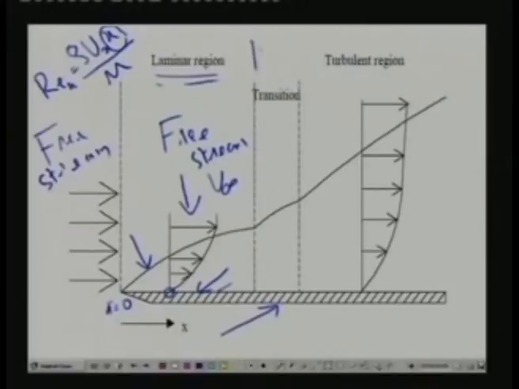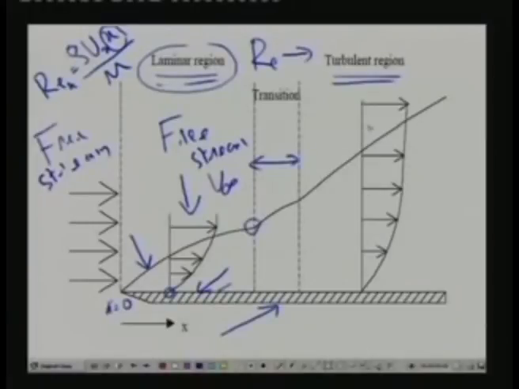That means the Reynolds number increases in this direction. So to start with, we have a laminar region where the Reynolds number is small, and as I said, at a certain critical Reynolds number the flow changes from laminar to transition. So you have a transition regime here. The transition regime continues to a certain extent, and again at a certain point the flow transitions to a turbulent region. So you have turbulent flow. So to start with, you have a laminar region, a transition region and a turbulent region.